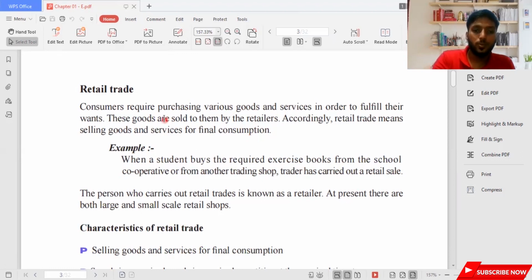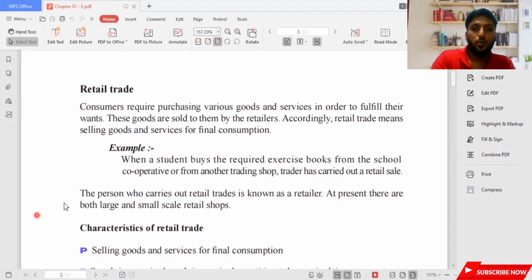So let's see, consumers need to purchase various goods and services in order to fulfill their wants. These goods are sold to them by the retailers. Accordingly, retail trade means selling goods and services for final consumption. Take Sri Lankan supermarkets, Keells, Food City, these are all retail traders. They represent other companies' products and they sell them to the consumers. For your day-to-day household needs, you will not take a soap from Food City and go and sell it at a grocery store. It's not practical. But you might buy from a wholesaler, and that might be practical. So you need to understand that the retailer's main intention is to sell to the final consumer. That's what you need to know.